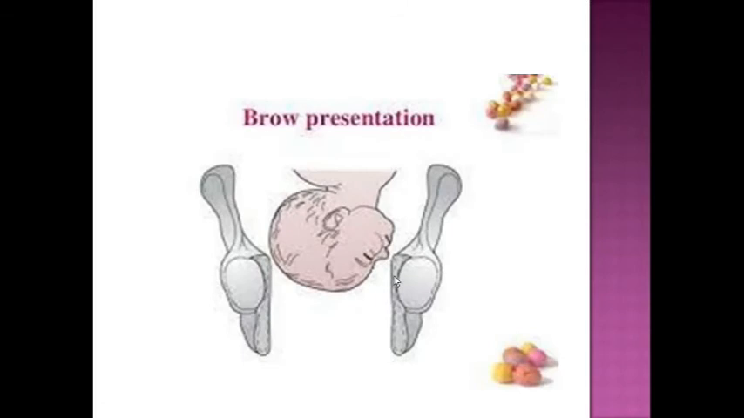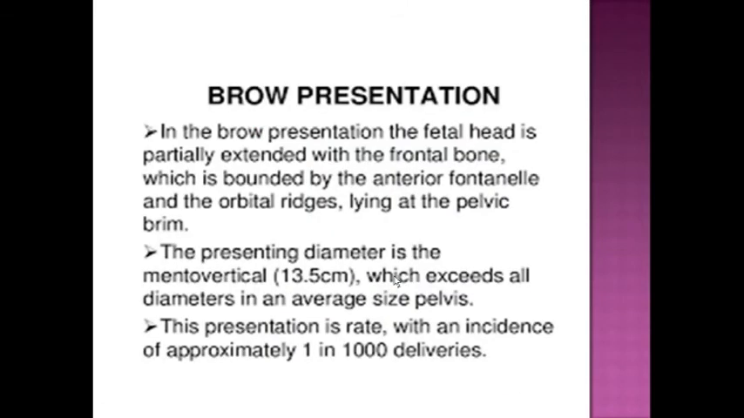Now brow presentation. In the brow presentation, the fetal head is partially extended. When there is complete extension, it is a face presentation. When partial extension occurs, it is brow presentation, with the frontal bone bounded by the anterior fontanelle and the orbital ridges lying at the pelvic brim. The presenting diameter is the mento-vertical, 13.5 centimeter, which exceeds all the diameters in an average size pelvis.